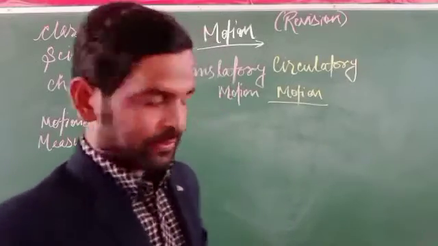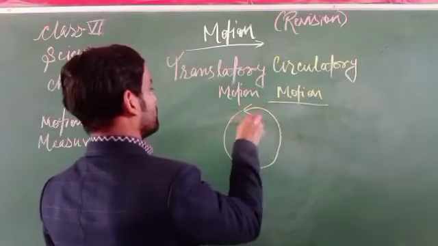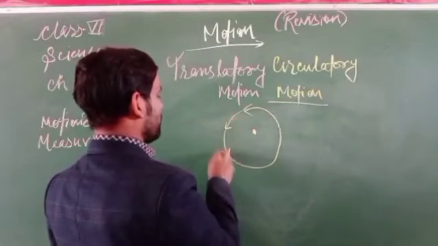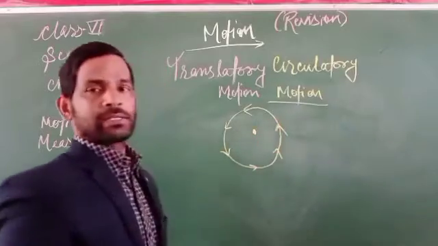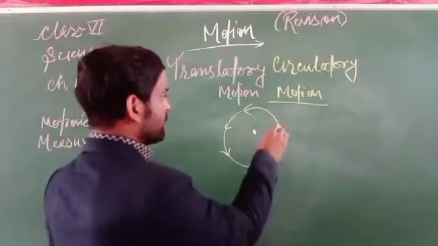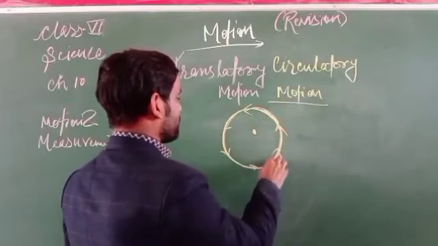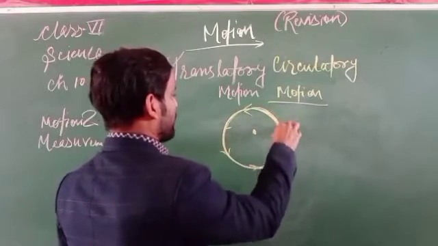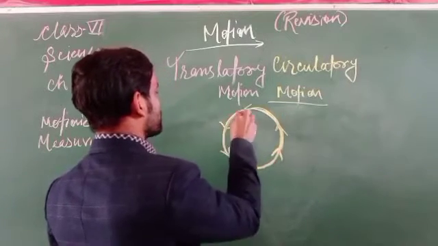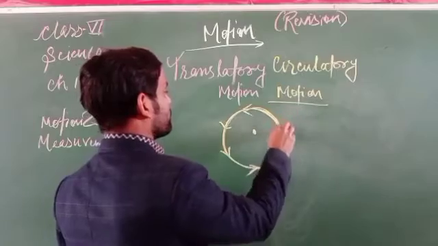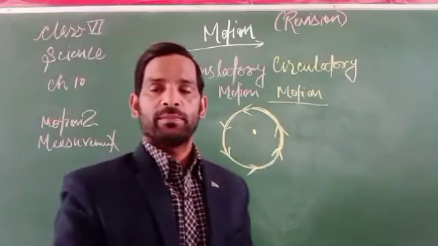That means it is a type of motion in which it repeats itself after some time has passed, after an interval of time. So that is called circulatory motion.